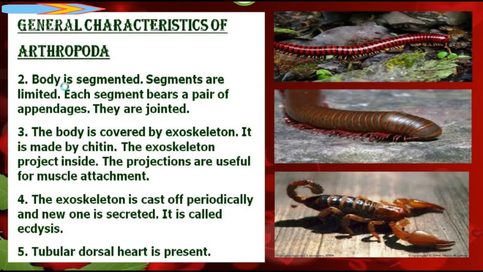Second one is body segmented. Segments are limited. Each segment bears a pair of appendages. They are jointed. Third one is the body is covered by exoskeleton. It is made of chitin. The exoskeleton projects inside. The projections are useful for muscle attachment. Fourth one is the exoskeleton is cast off periodically and a new one is secreted. It is called ecdysis. Tubular dorsal heart is present in this group.